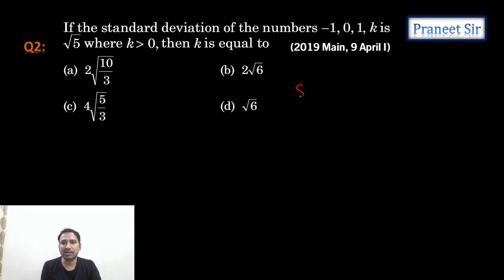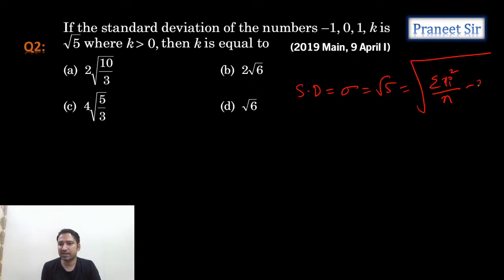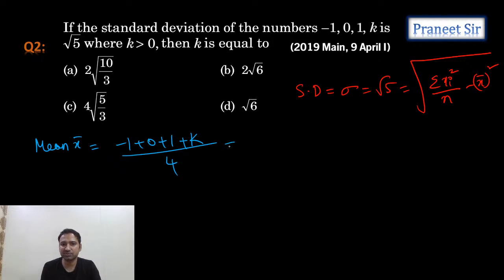So the standard deviation formula is, standard deviation is given as sigma equal to root 5, he has given, but the formula is square root of sigma xi square by n minus x bar whole square. This is the formula guys. So if you observe here, x bar we need to calculate. Mean x bar we need to calculate first. Let's calculate x bar. Mean x bar is equal to sum of the observations by total number of observations, which is equal to k by 4. Okay, mean we calculated.